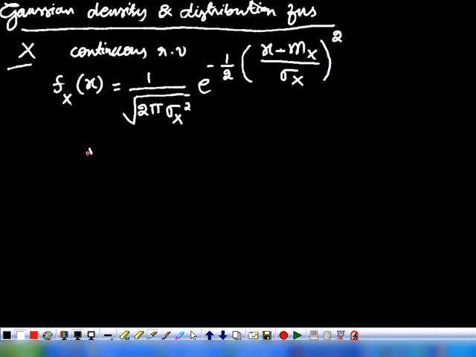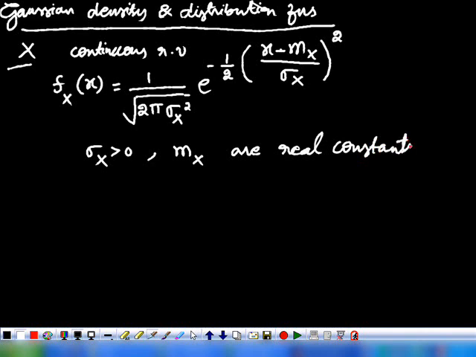Here the quantity sigma x must be greater than 0, and mx, so these two are real constants. Later we see what these constants are. In the third unit we discussed statistical averages, that is, we perform various operations on a single random variable to find the mean, variance, covariance and all these things.